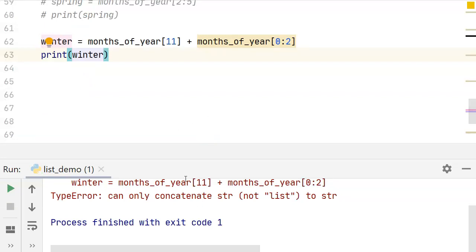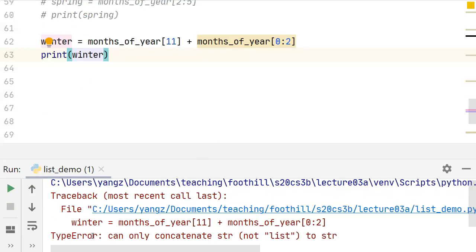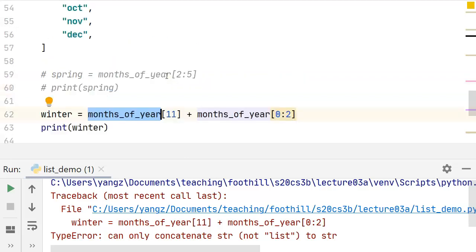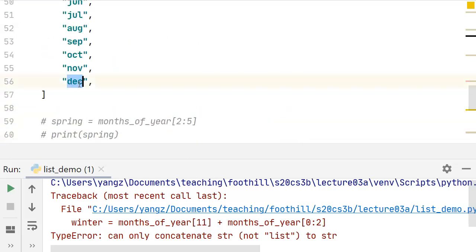It doesn't work, and what it complains about is a type error, and it says can only concatenate str to str. Okay, so why is it complaining about that? The important thing to remember is, when we get the months of the year and we get one element, like December, what we get here is a string. We are not getting a list.